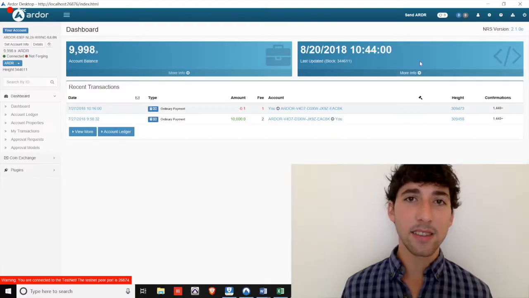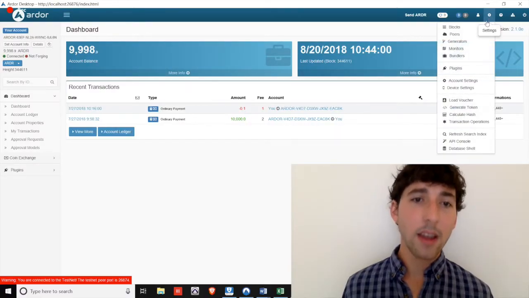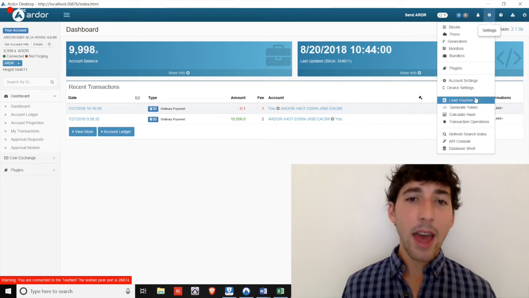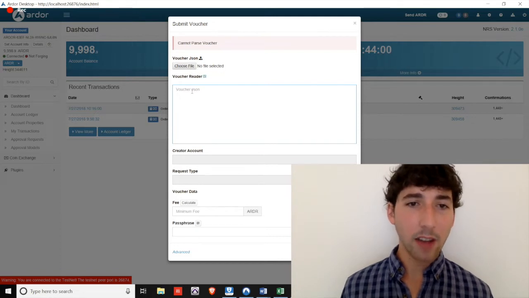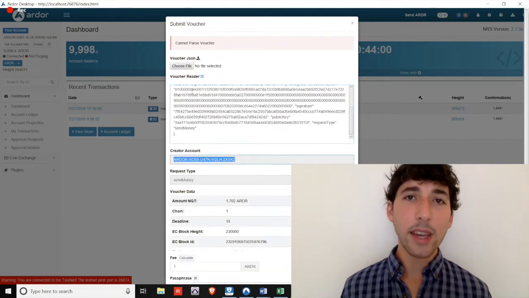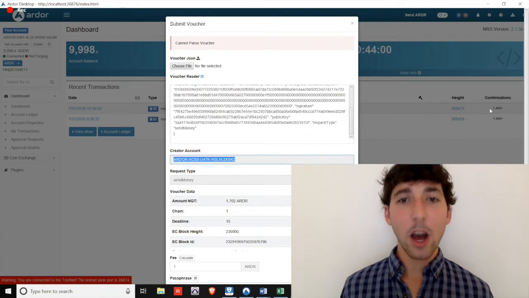BigCorp opens up the Ardor testnet wallet and logs in using their wallet address. They navigate to the gear symbol in the upper right corner to open the settings menu and click on the load voucher option. Then, BigCorp will click Choose File and select the JSON file that we sent them. They'll click Open.